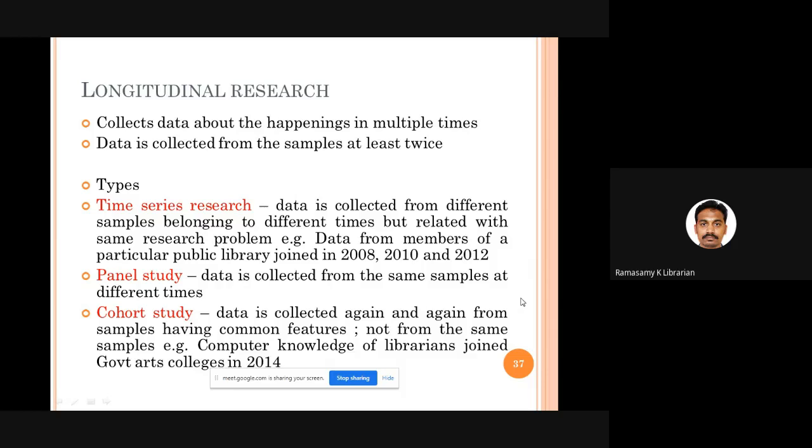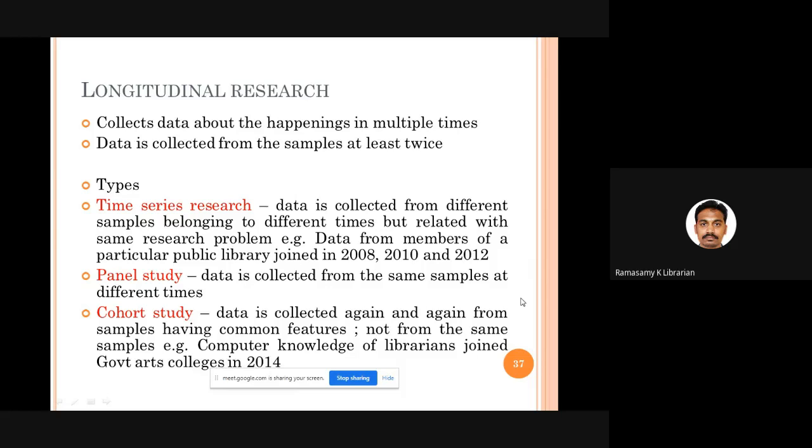We are going to collect data from different samples who belong to a common feature. For example, in Tamil Nadu in 2014, around 56 librarians joined the college librarian post. So I'm going to do a survey on computer literacy skills of these 56 librarians, those who joined in 2014.